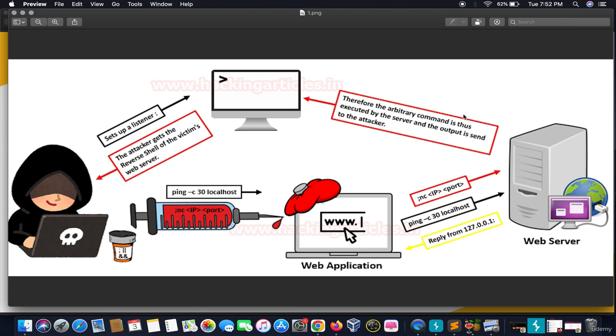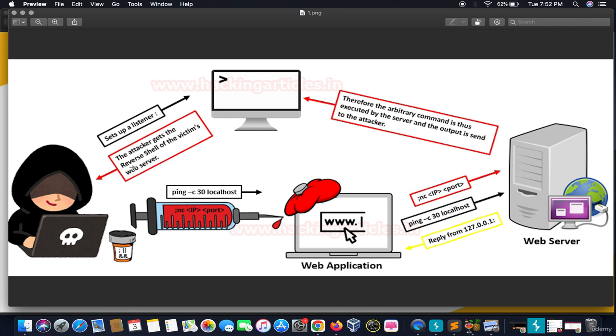Therefore, the arbitrary command is executed by the server and the output is sent to the attacker. The attacker gets the reverse shell. How did he get a reverse shell? Because he injected an OS command over here and set up a port where he can listen and reply to the localhost. Let me explain it in further detail.